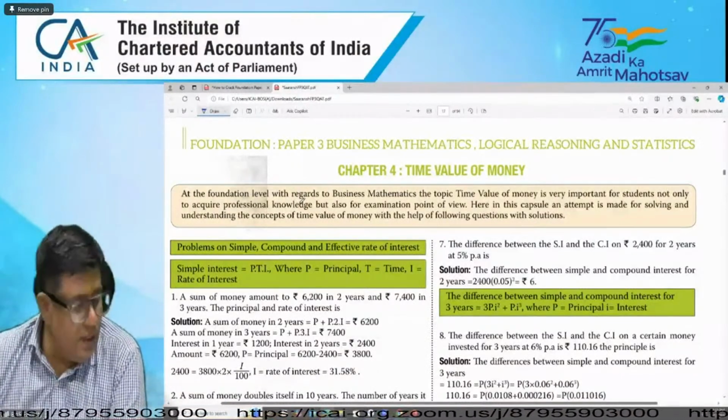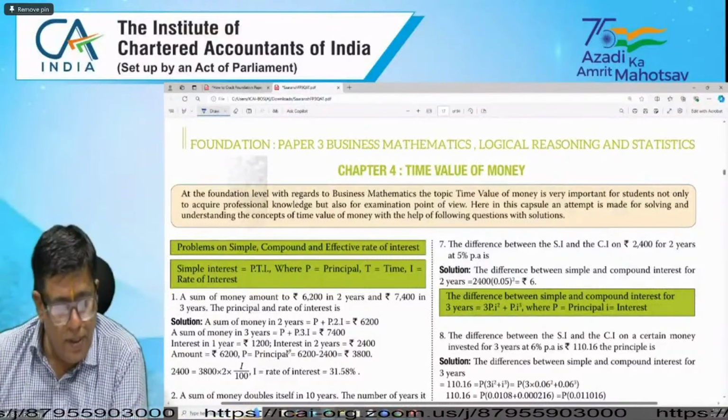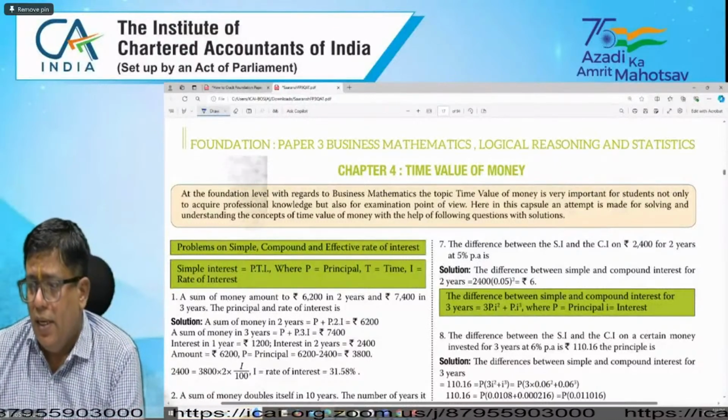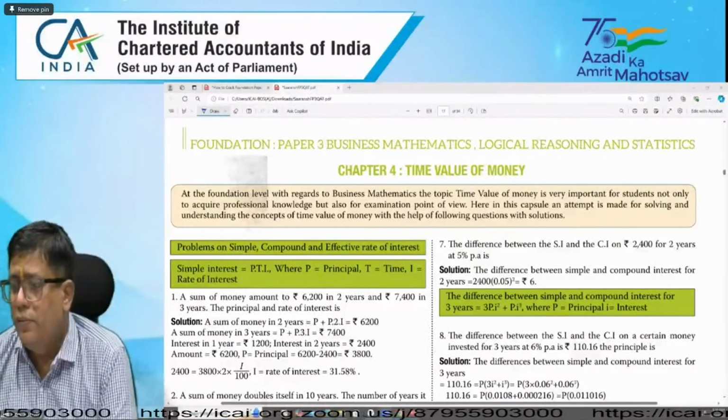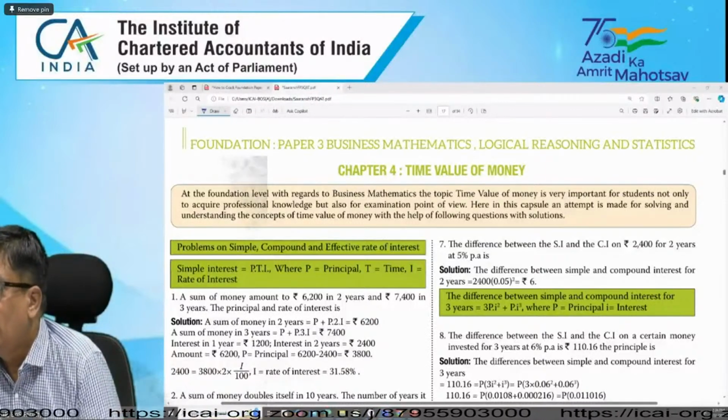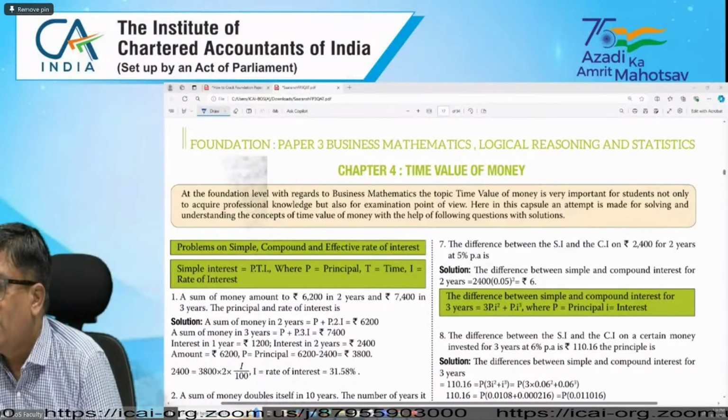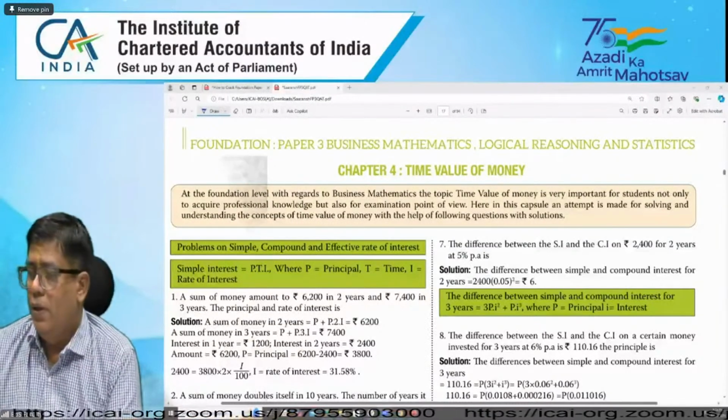Time value of money here is the mathematics of finance.